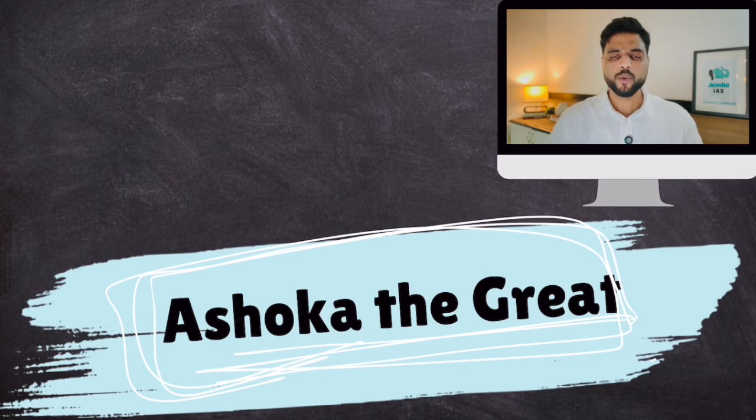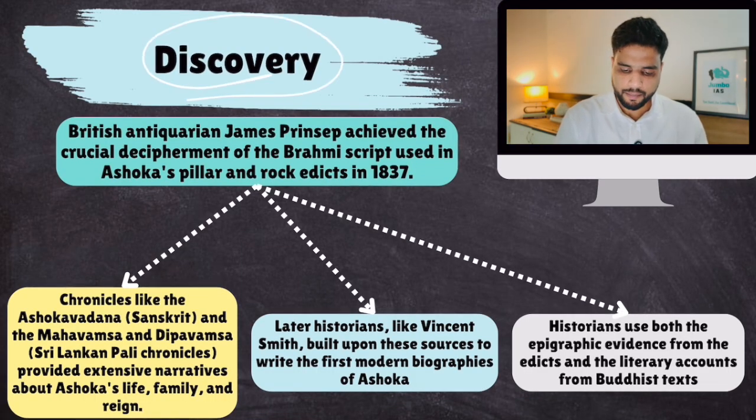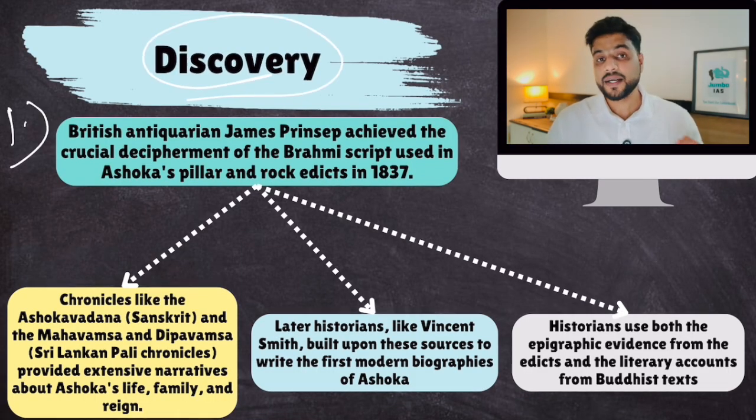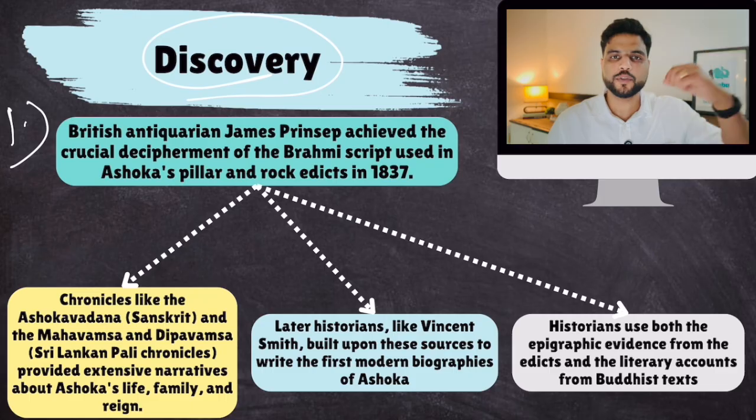Okay, how do we know so much about Ashoka? How was Ashoka discovered? Okay, so the discovery part. Part number one is that many British archaeologists found so many pillars and rock edicts where inscriptions were written. But the archaeologists couldn't understand what was written. So they had no clue about what was written.